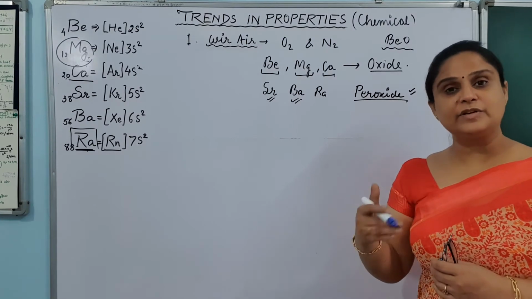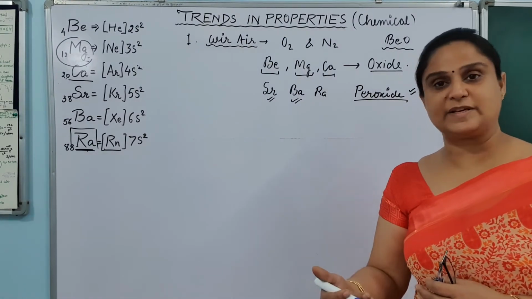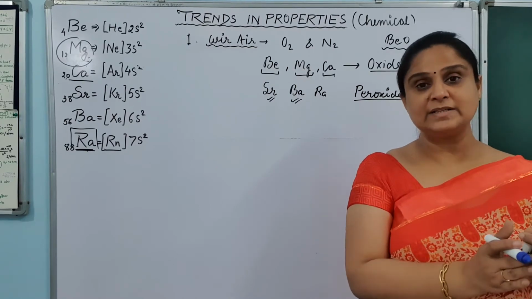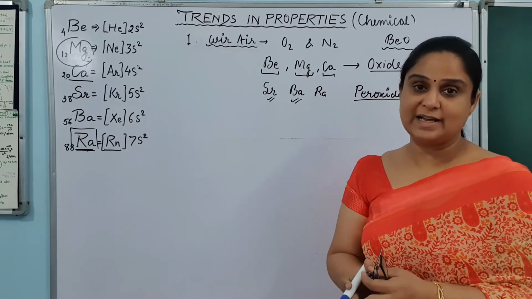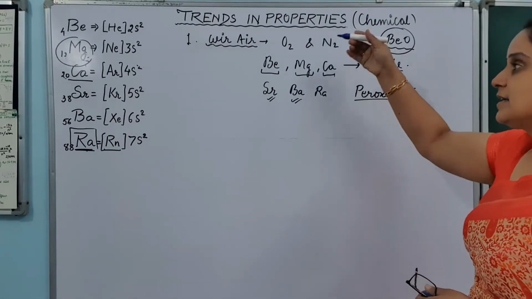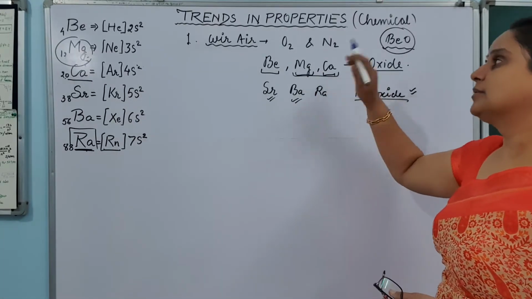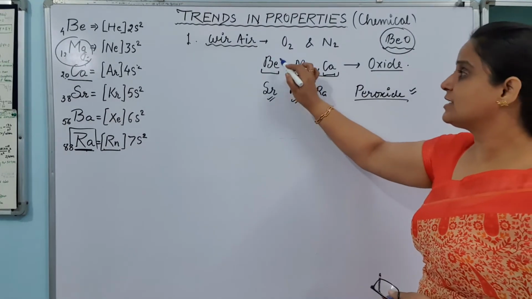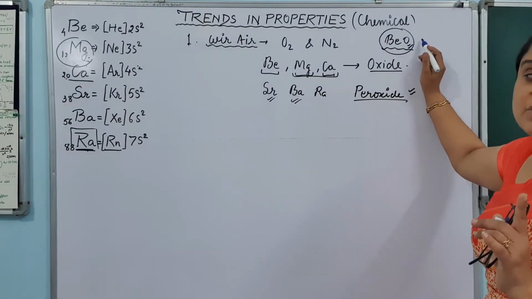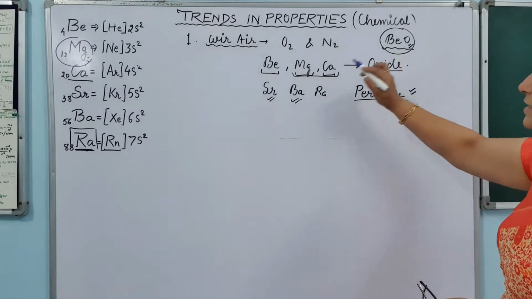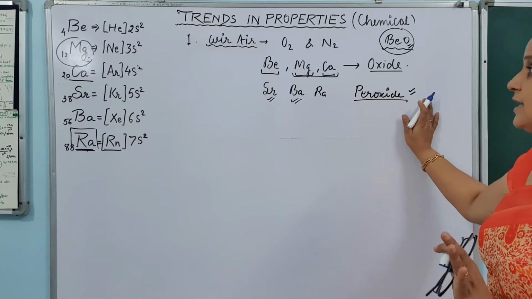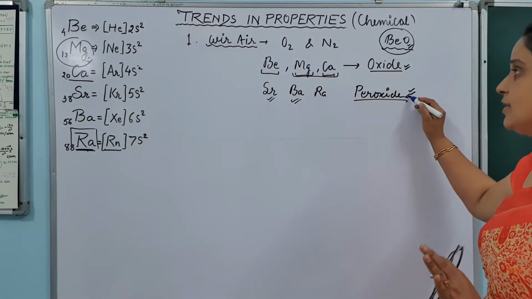Amphoteric means it will behave like acidic as well as basic, both. It means it shows acidic behavior with a base and basic behavior with an acid. So beryllium oxide is amphoteric in nature, and the rest of the oxides are basic in nature. On the other hand, beryllium oxide is not ionic, it forms a covalent oxide, whereas these other oxides are ionic in nature. So I hope it is clear to you which form oxides and which form peroxides.